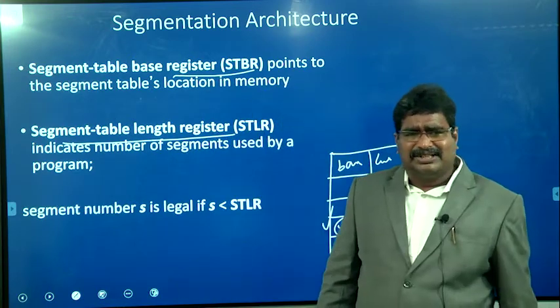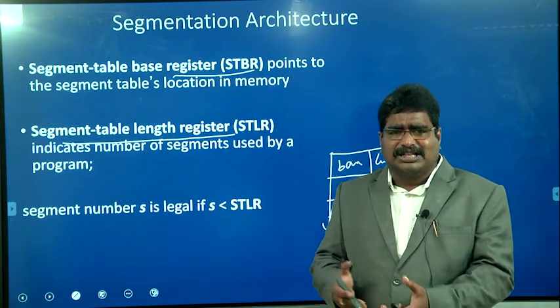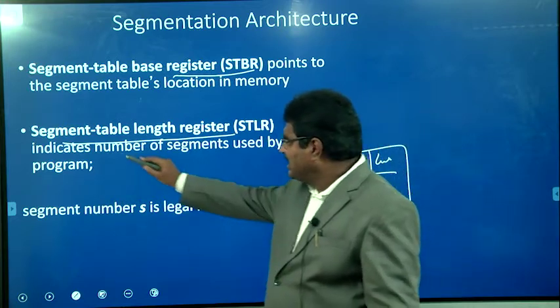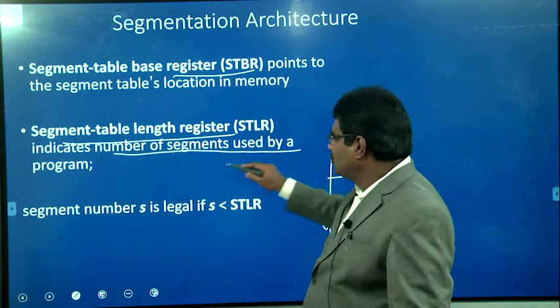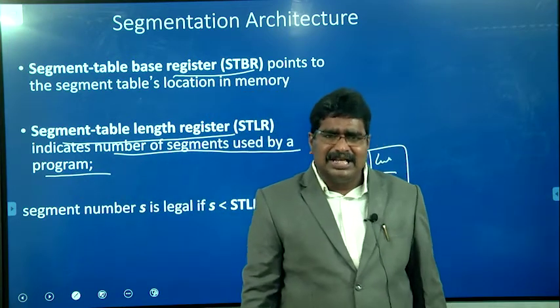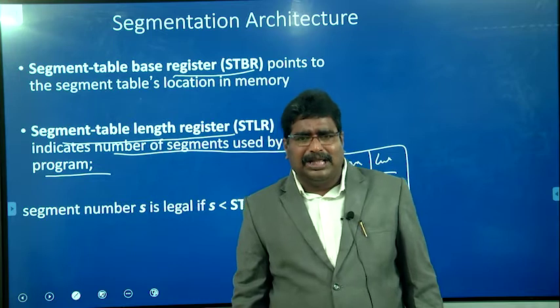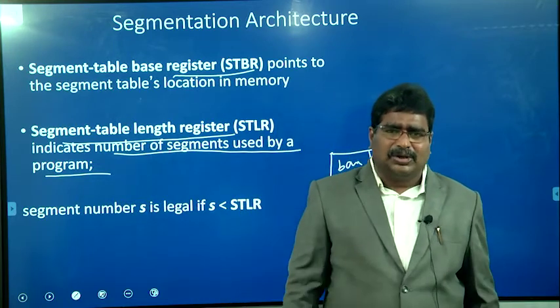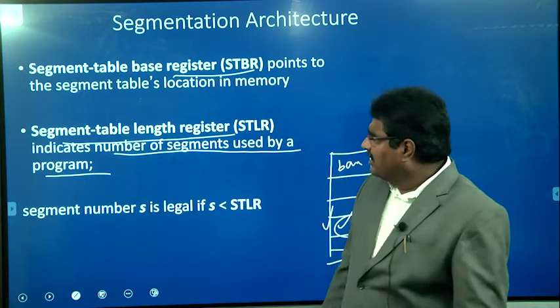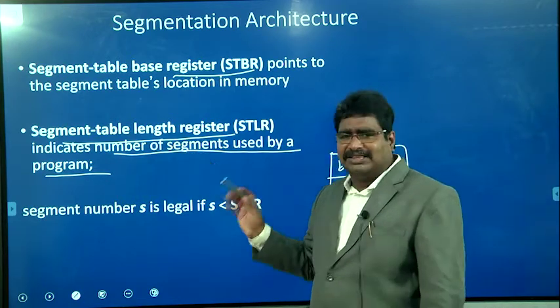What is the meaning of the length register? It simply gives the length of the segmentation table, that is nothing but how many segments exist, indicating the number of segments used by a program. For example, if a program is divided into 10 segments, then the segment table length register value is equal to 10. Or if a program is divided into 100 segments, then the segment table length register value is equal to 100.